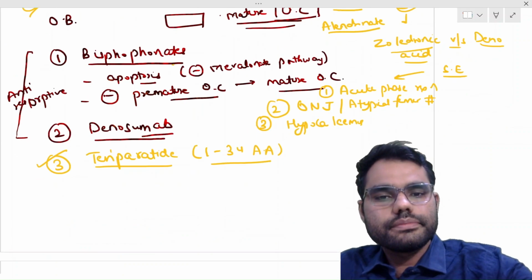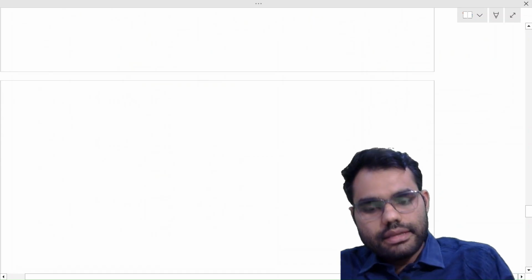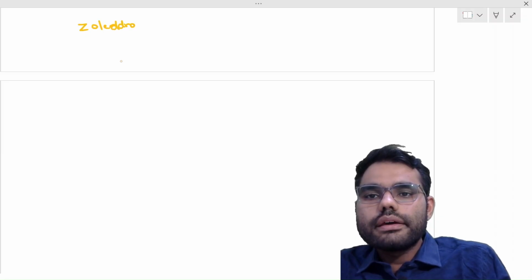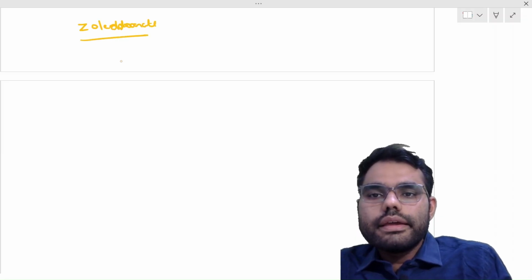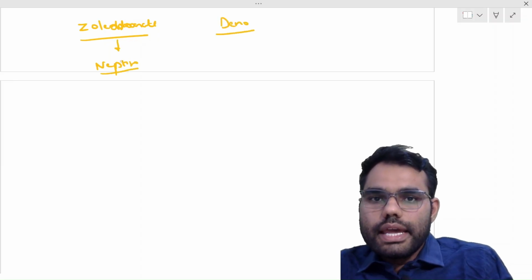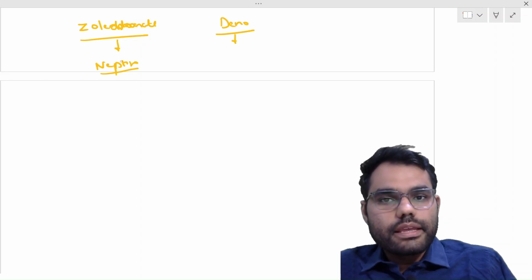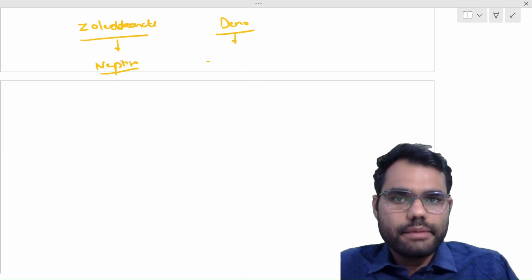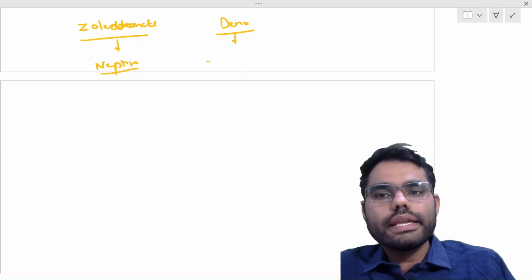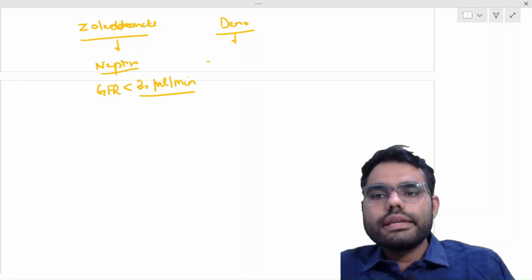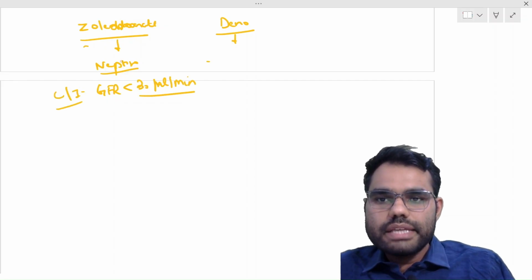The major difference between them is that zoledronate is nephrotoxic. Denosumab can be used in CKD patients, but with caution, especially because there is a higher risk of hypocalcemia when used in CKD. Zoledronate is contraindicated when the GFR is less than 30 ml per minute. It is contraindicated. So this is the one major drawback of zoledronate.